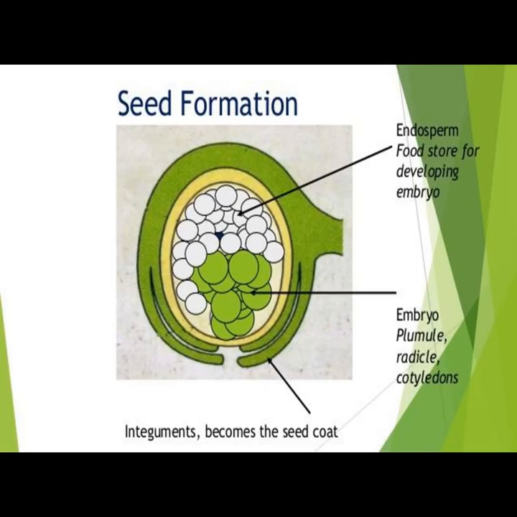Seed formation. Endosperm is the food store for the developing embryo. This picture shows the embryo, plumule, radicle and cotyledons along with integuments which become the seed coat.